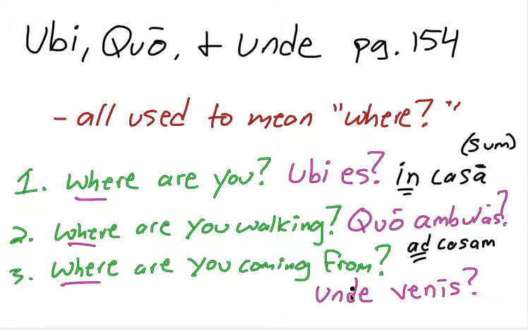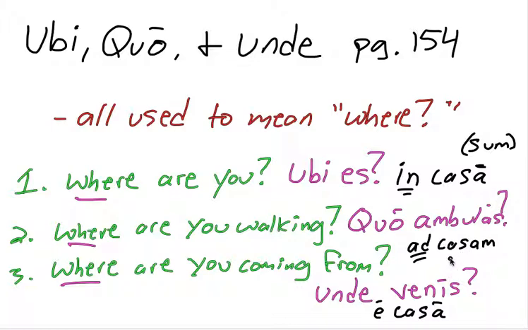And then if you use unde, where are you coming from, or you could say where are you walking from even, then we're going to use one of the three prepositions that mean from. We could use ab or de or ex, but let's say I'm coming from the house, then I would say a casa, or de casa, or ex casa. Any one of those.